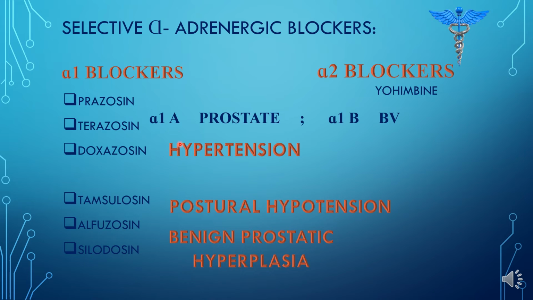So if a person has normal BP but has benign prostatic hyperplasia, then the drug of choice will be tamsulosin, alfuzosin, and silodosin. But in an elderly patient, if he has hypertension and benign prostatic hyperplasia, then the drug of choice will be prazosin, terazosin, doxazosin, because they are selective for both of these. They bind with both alpha 1A and alpha 1B. But if the person has normal BP and just benign prostatic hyperplasia, then we will prefer to give the patient tamsulosin, alfuzosin, and silodosin.